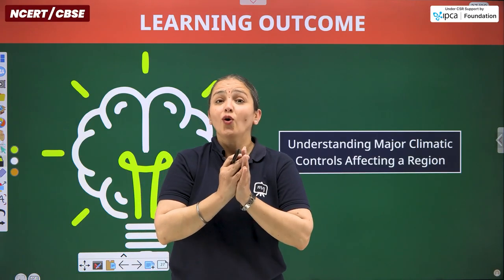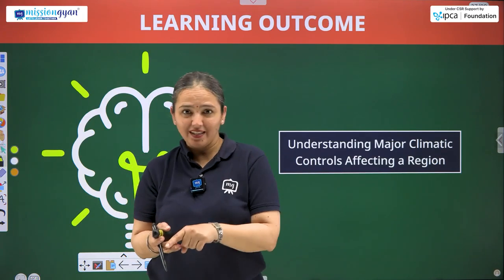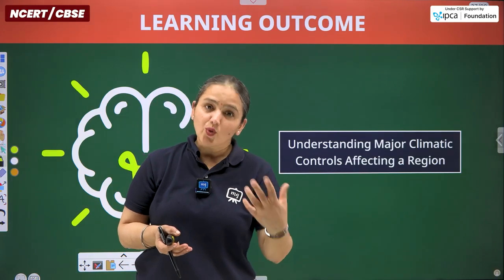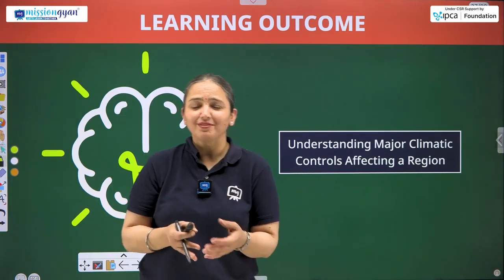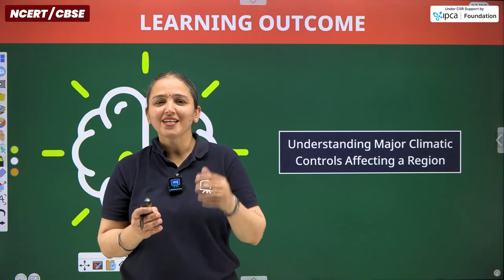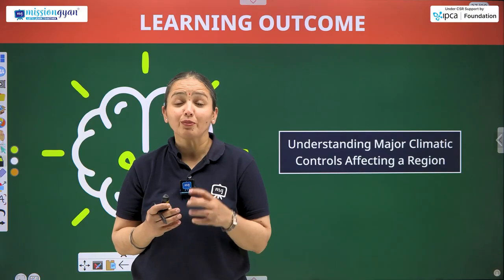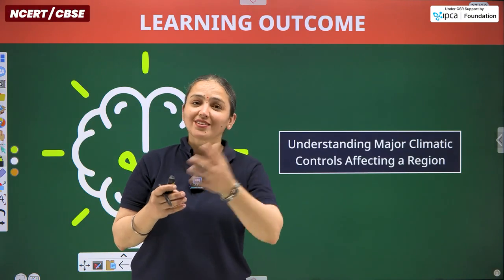So that was all about the factors affecting the climate and the controlling factors of climate. Quite obviously, why am I laughing? Because I do think that today's class was a bit hectic for you, because there were heavy topics and certain formulas that you have to learn.